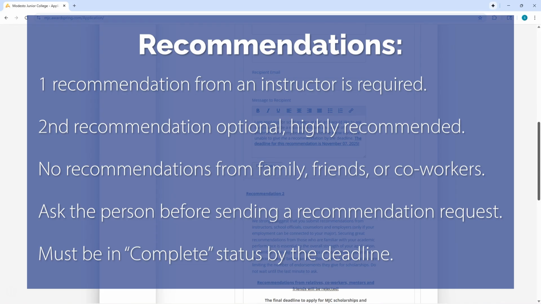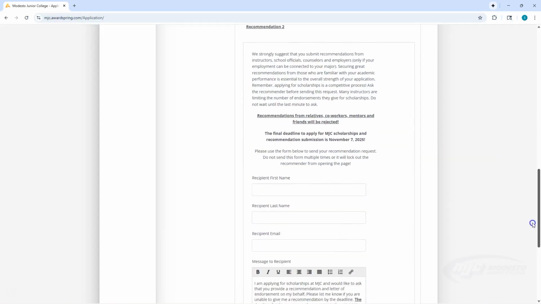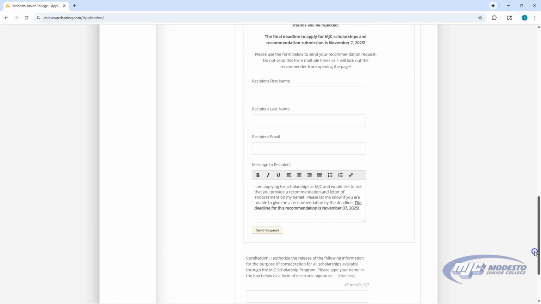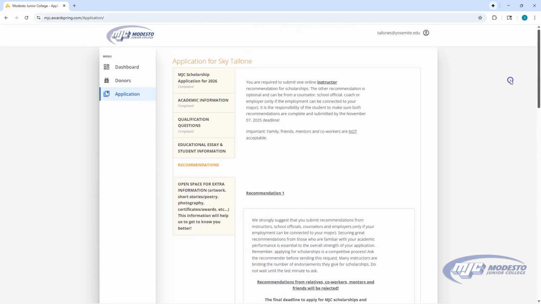If you see that you have a recommendation that is still in pending status, please remember to reach out to the person and remind them of the due date and ask them to please complete the recommendation. If you would like the scholarship office to reach out on your behalf, please feel free to give us a call. Keep in mind that you can still access your information until the final application deadline.